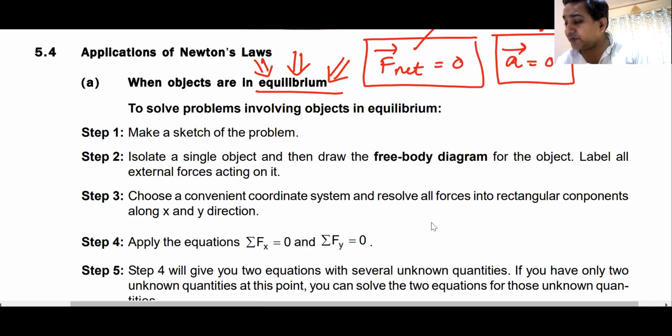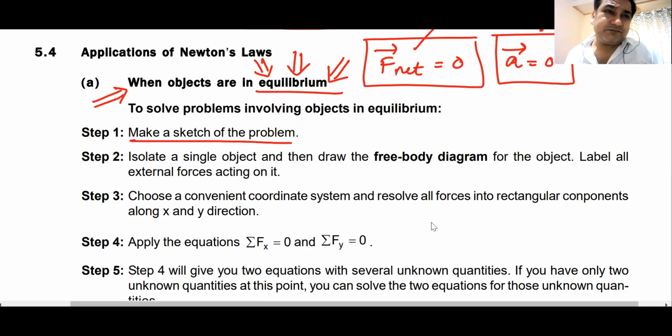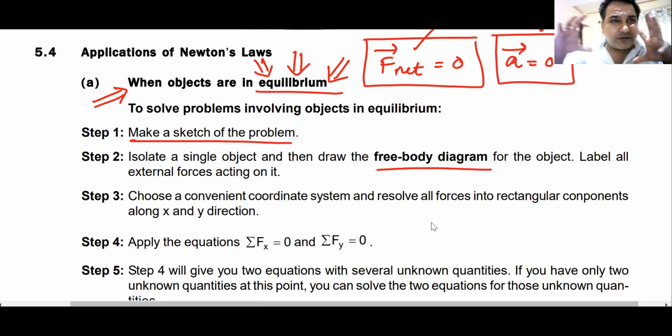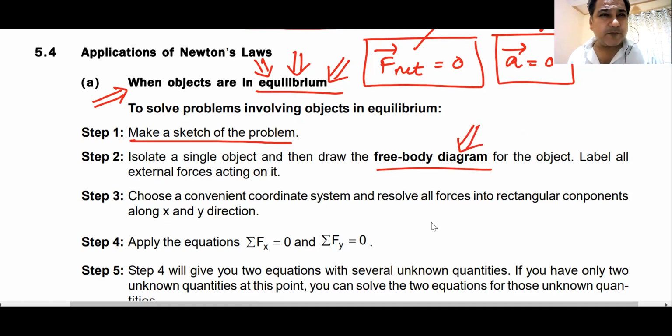We are trying to understand the basic concepts. How do we solve problems in equilibrium stepwise? What is step number 1? To draw a diagram, sketch, or a free body diagram. You isolate each and every body from each other. If there are 2 blocks, you isolate the blocks. 5 blocks, you isolate the blocks. You draw the FBD, free body diagram, clearly showing all the forces acting on the body. You must show all the forces acting on the body.